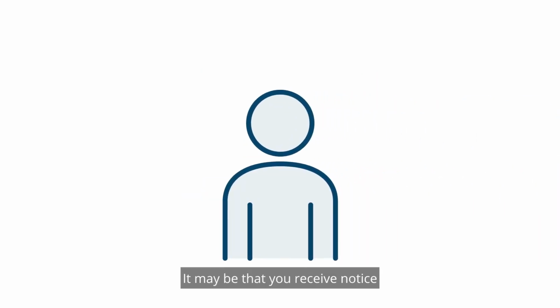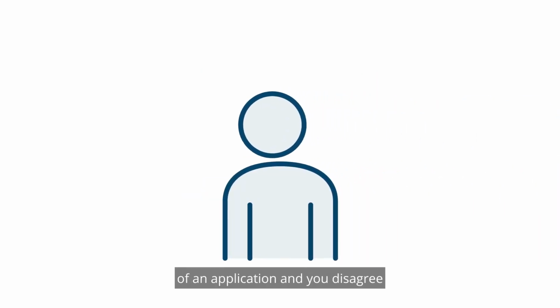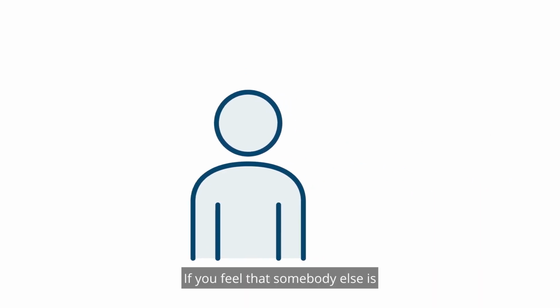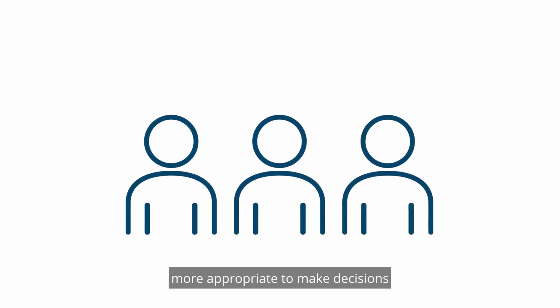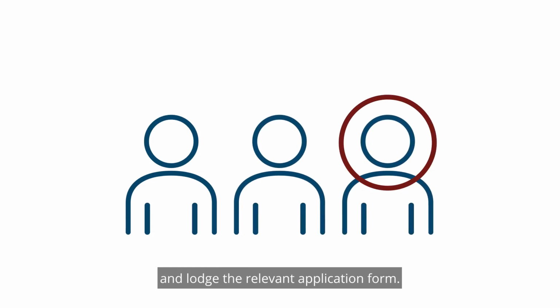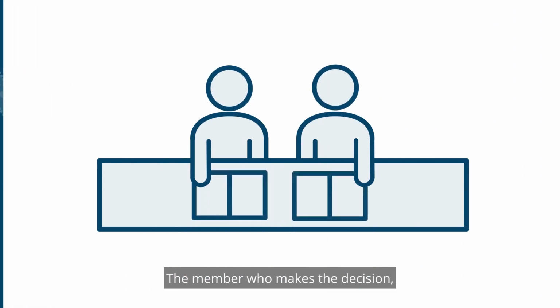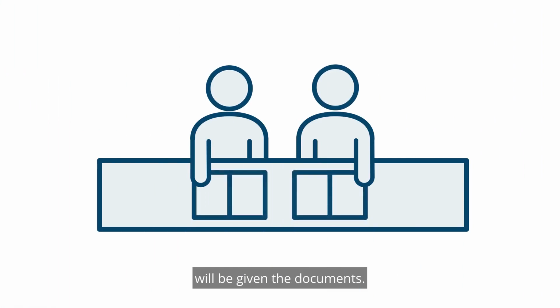It may be that you receive notice of an application and you disagree with the decision being sought by the applicant. If you feel that somebody else is more appropriate to make decisions for an adult, you should complete and lodge the relevant application form. The tribunal may hear and determine multiple applications about the same adult at the same time. The member who makes the decision will be given the documents.